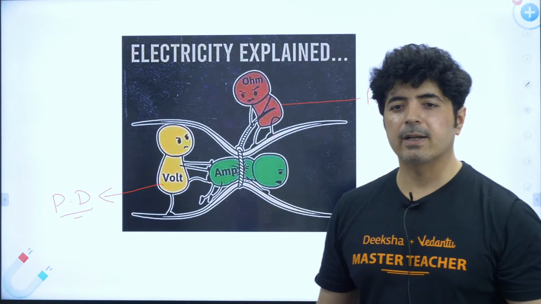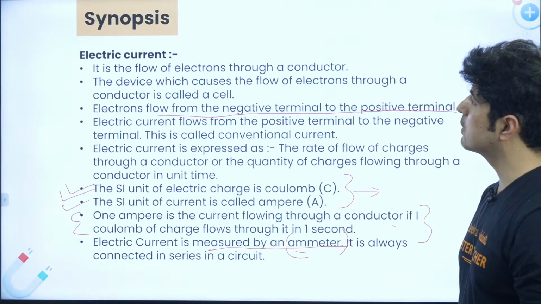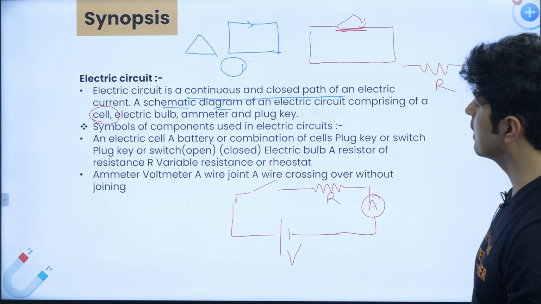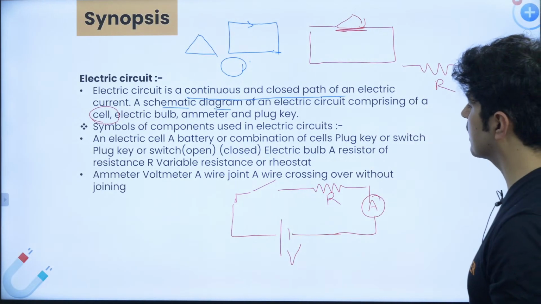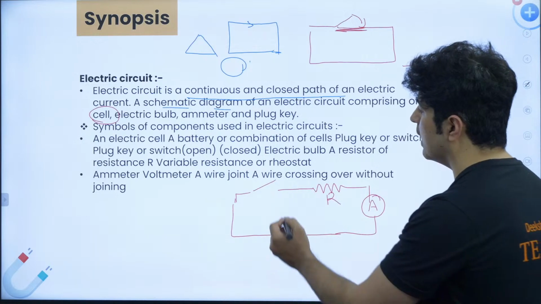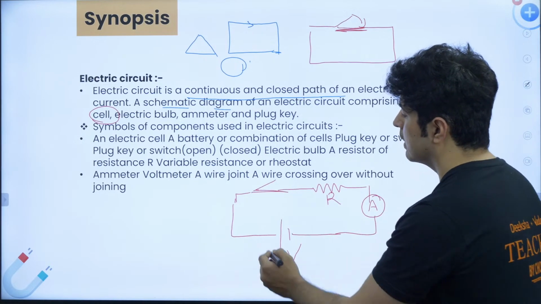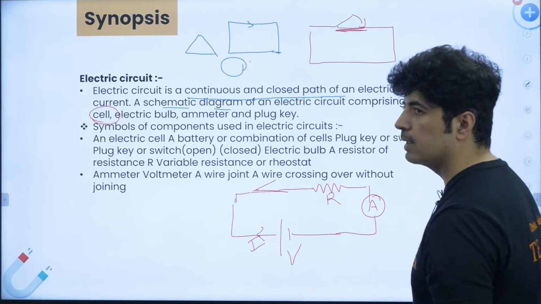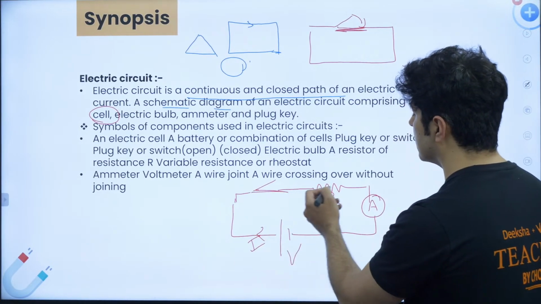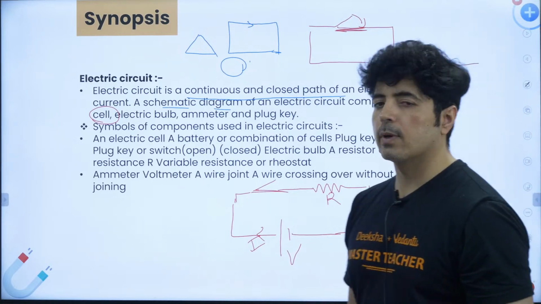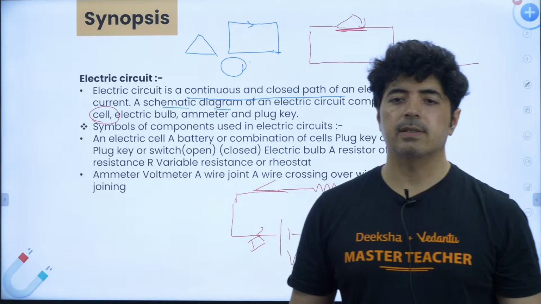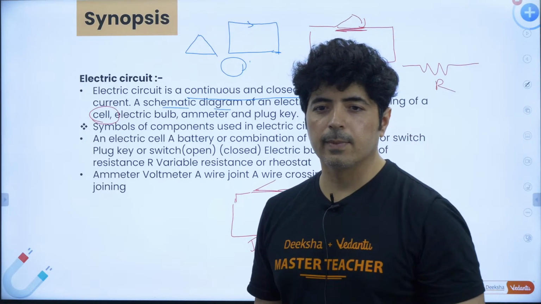Let's go back to our circuit part. What's happening in our circuit? This is the symbol of a circuit. This is what's happening in the circuit. Now, as soon as this switch is closed, the electric current starts. Potential difference is pushing the electric current and it's passing through this and going over here. This is what's happening inside the electric circuit.